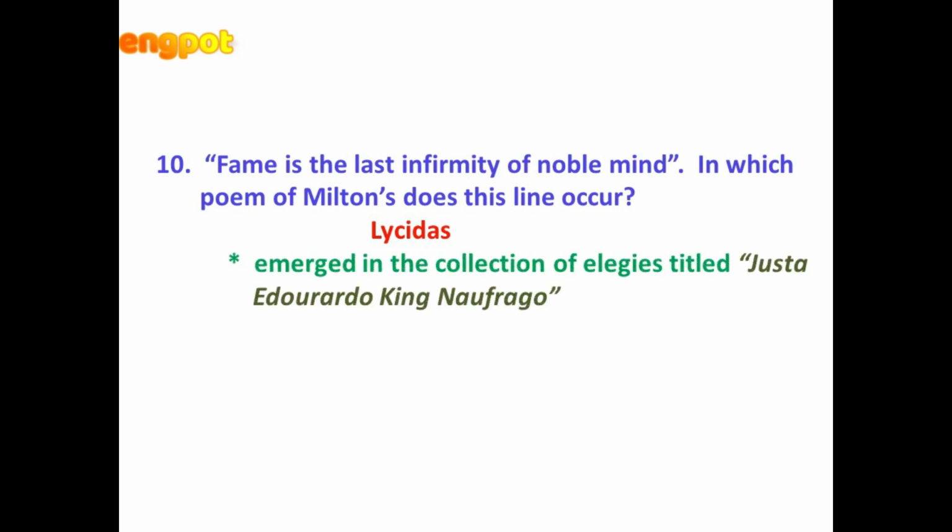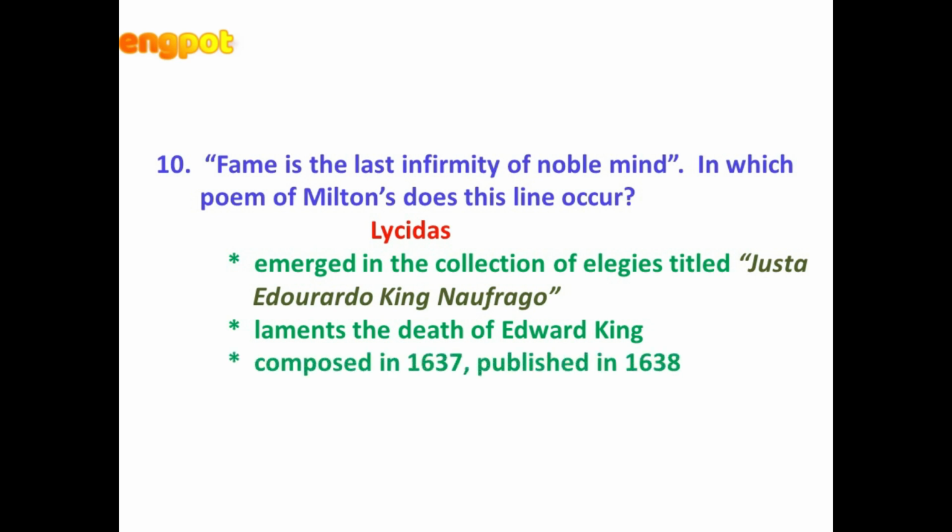Lycidas emerged in the collection of elegies titled Justa Edouardo King Naufrago. So that is the name of the collection of elegies in which Lycidas was included. And in Lycidas, Milton laments the death of Edward King, who was his friend and also a budding poet. So Edward King dedicated his life to poetry, and here Milton laments his death. Lycidas was composed in 1637 and was published a year later in 1638. So that's about Lycidas, and the great line from this elegy, that is, fame is the last infirmity of noble mind.